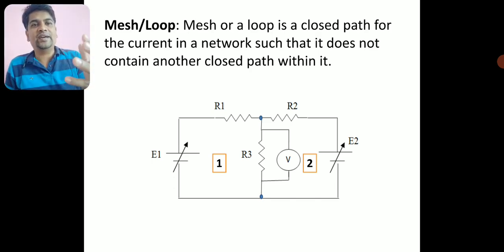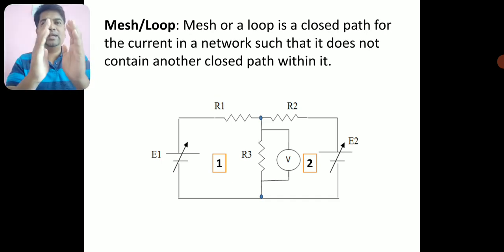So look at the diagram. This is the circuit diagram where we have to locate a mesh or a loop. Okay, right. The first loop I have not labeled with ABCD. Rather, I would have done this. It would have looked better. Okay, no problem. The loop which contains the E1 battery, R1 resistance and R3 resistance, this loop is loop 1. I am calling it loop 1. This makes loop 1.